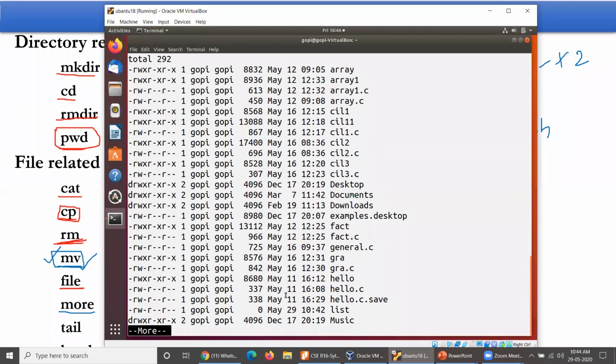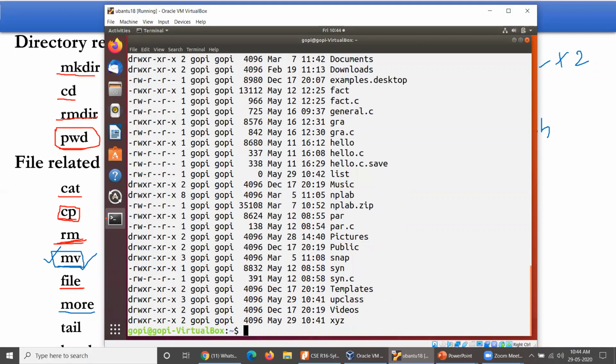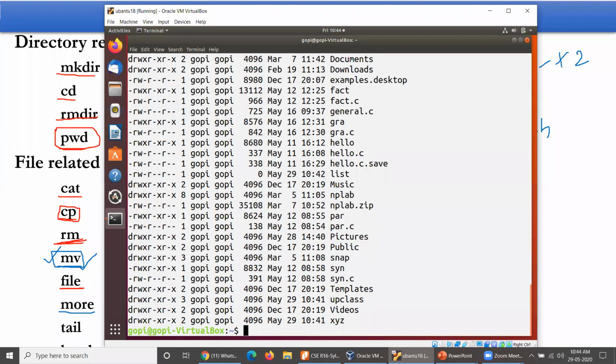So it displayed some amount of data. Afterwards, if you press the enter key, row by row will be displayed. If you press the space bar, the next page will be displayed. Let me show you one more time. It displayed the first page. If you press enter, a single row. If you press space bar, the entire next page. Okay, so like this, it could be done.